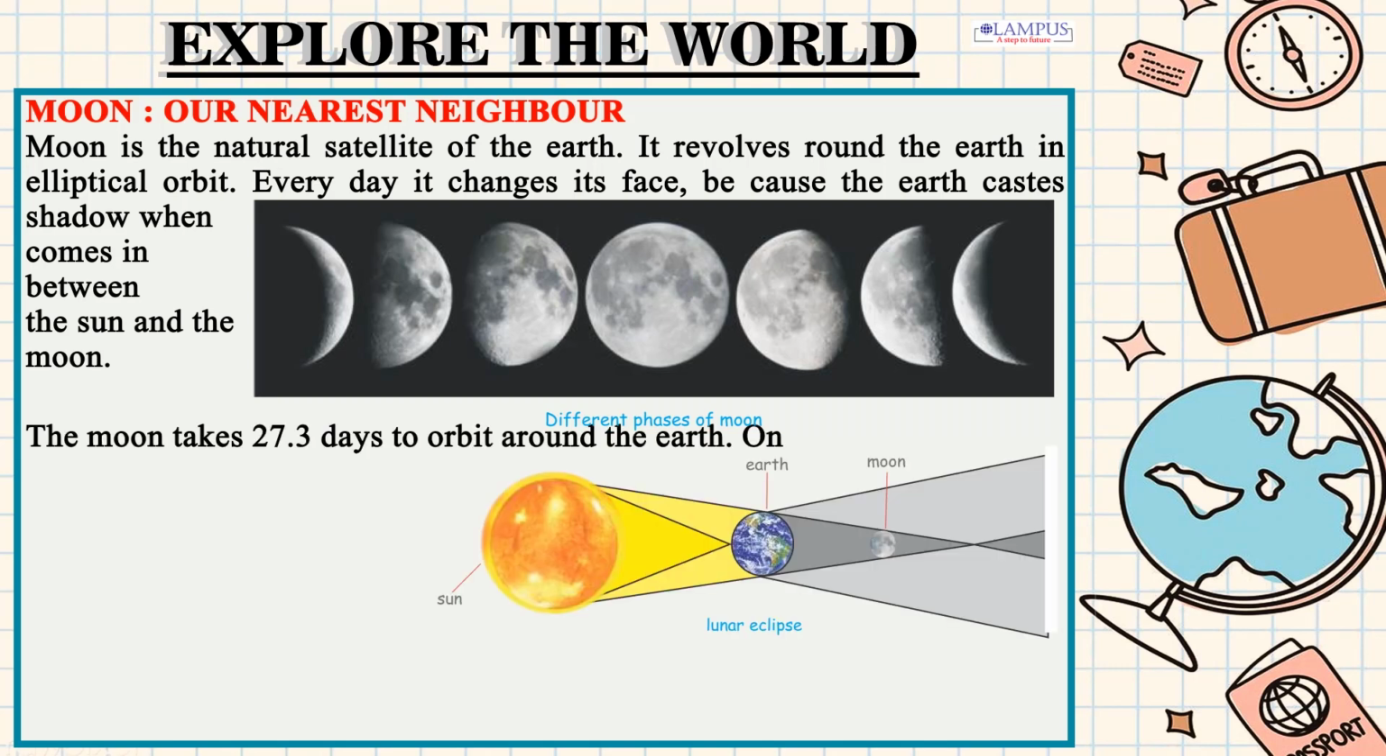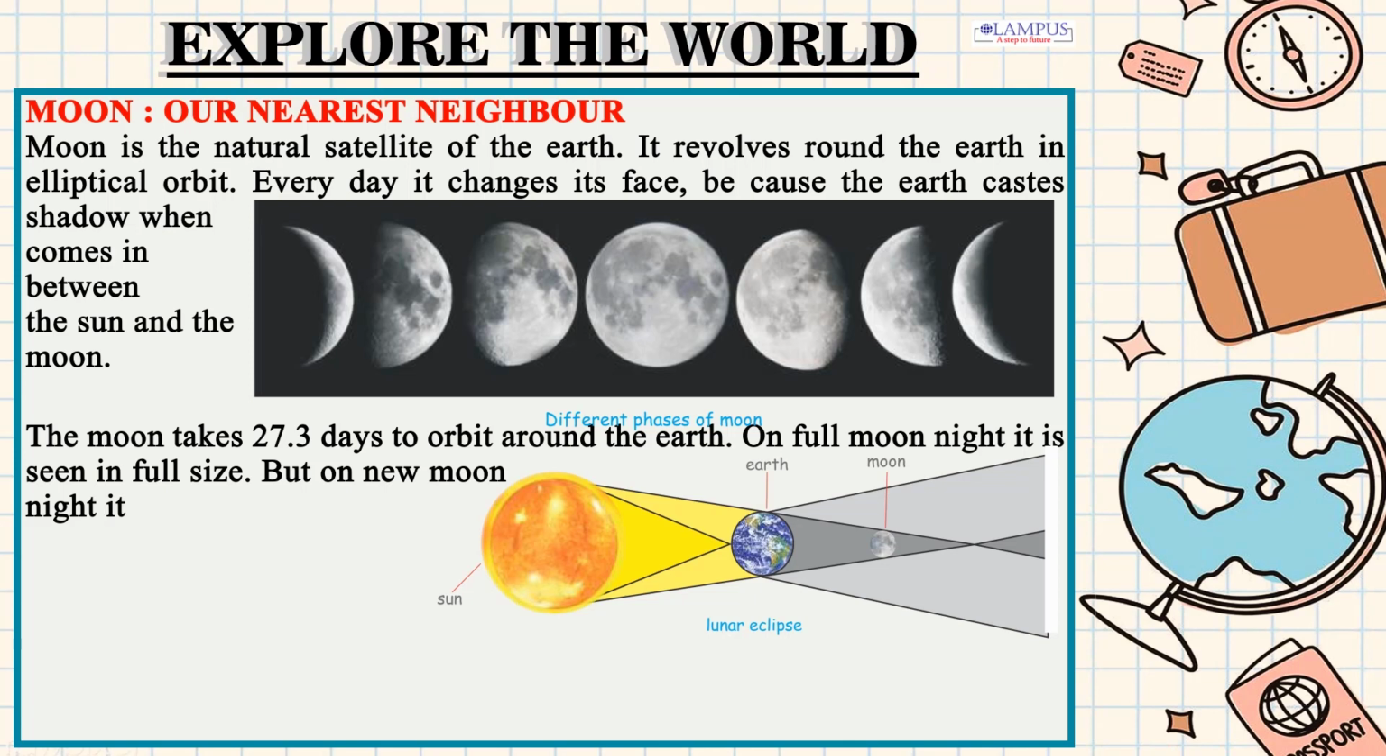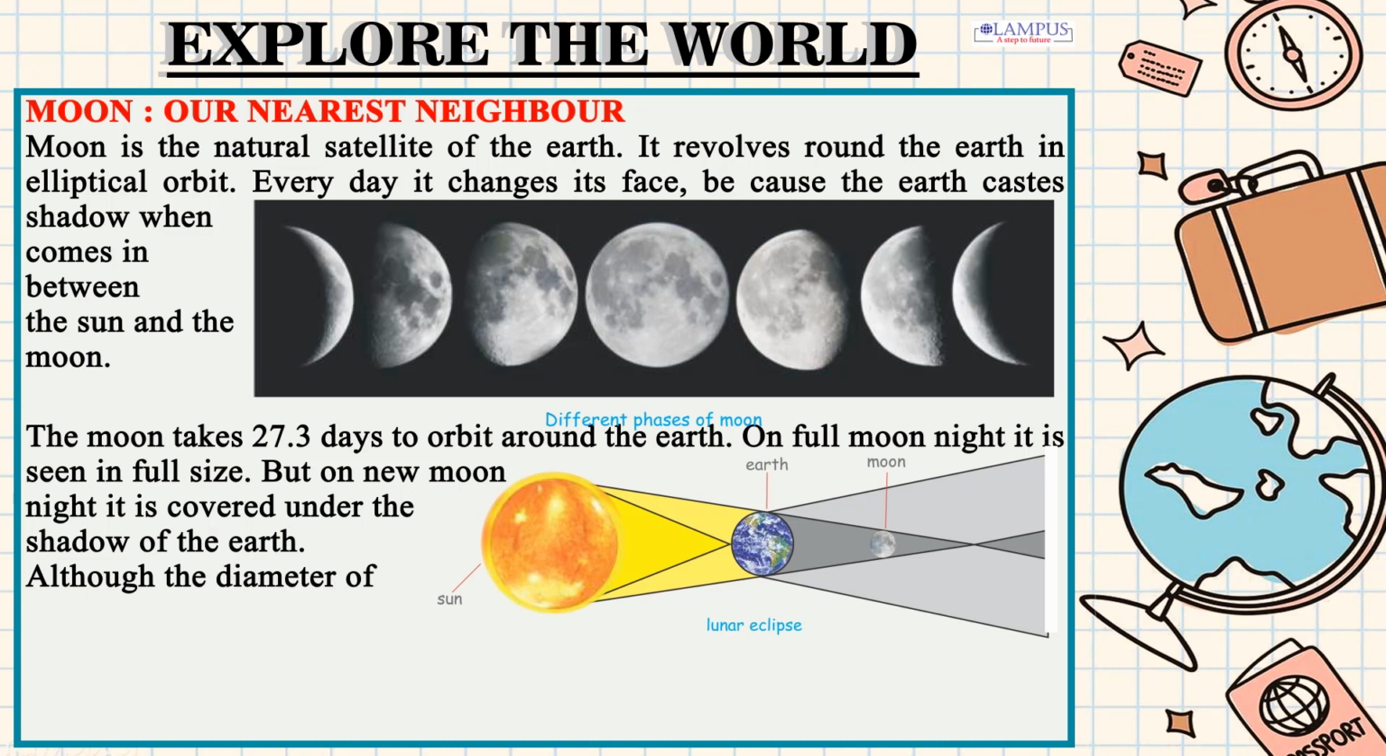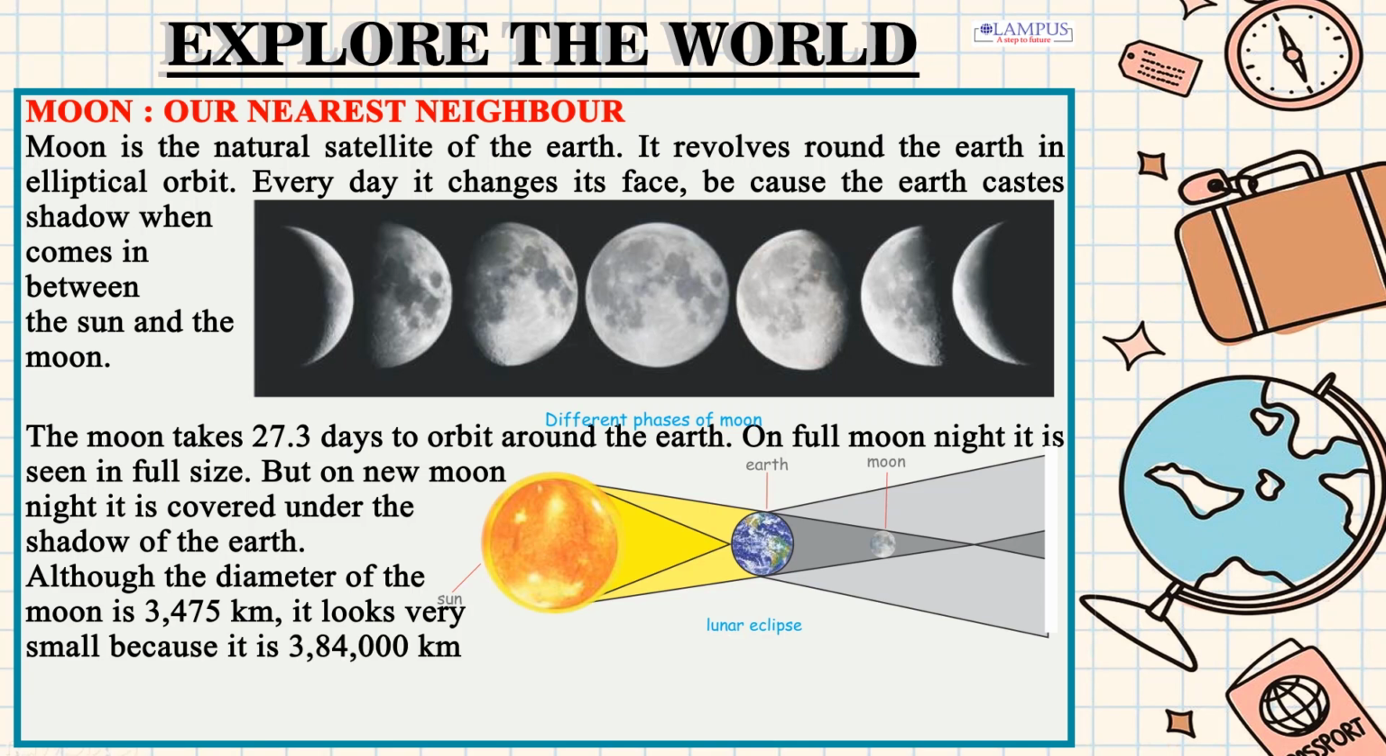On full moon night it is seen in full size. But on new moon night it is covered under the shadow of the Earth. Although the diameter of the Moon is 3,475 kilometers, it looks very small because it is 384,000 km away from us.